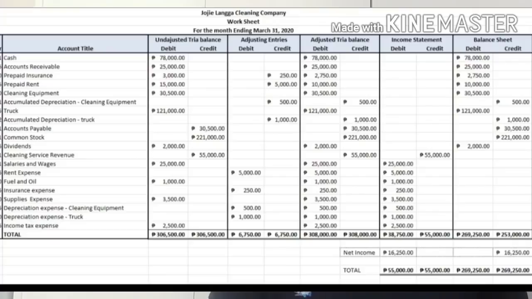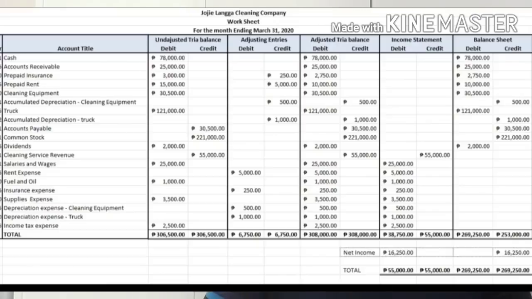For accounts receivable, there is no adjustment, so 25,000 we will just copy. So prepaid insurance, we have 3,000 under unadjusted trial balance debit, and we have a credit also in our adjusting entries. So we have to apply the rules. So we have debit and credit, so we are going to deduct.